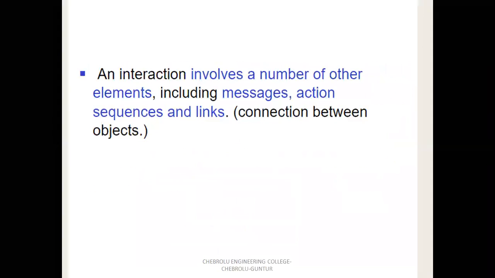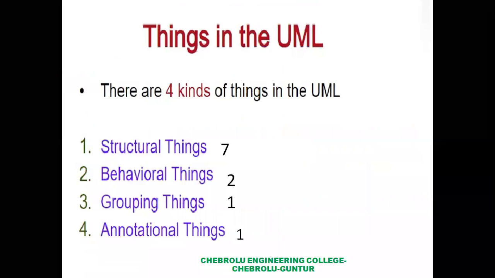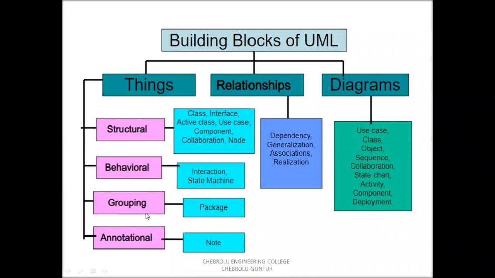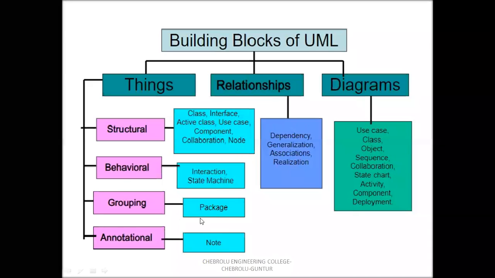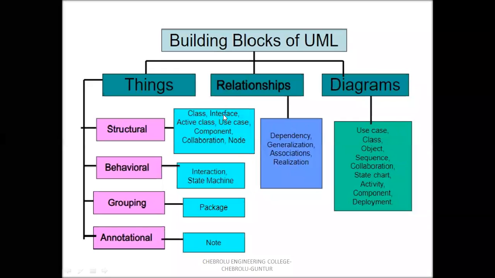The first building block of UML is things. There are four types of things, already explained: structural, behavioral, grouping, and annotational. In structural things, a class is represented by a rectangle with three partitions. An active class is a thin rectangle with three partitions. A use case is an ellipse with a name.